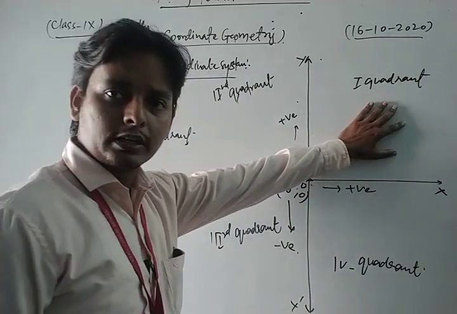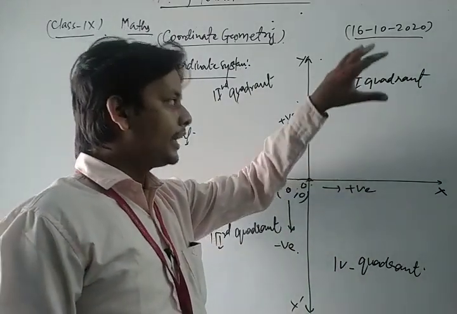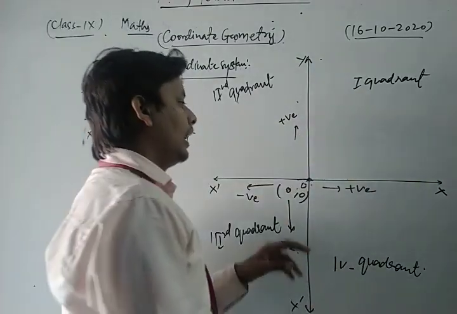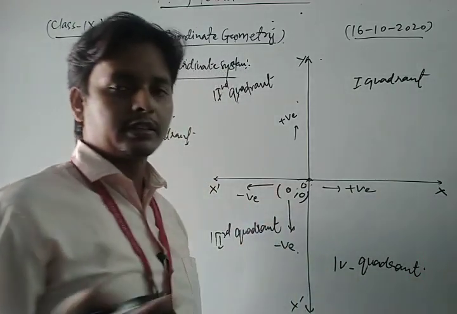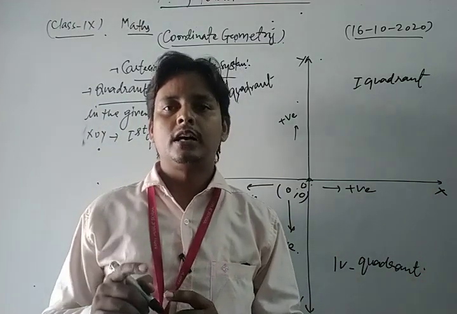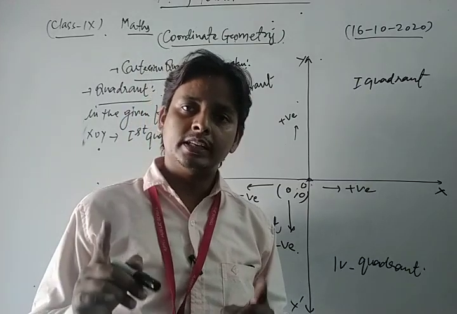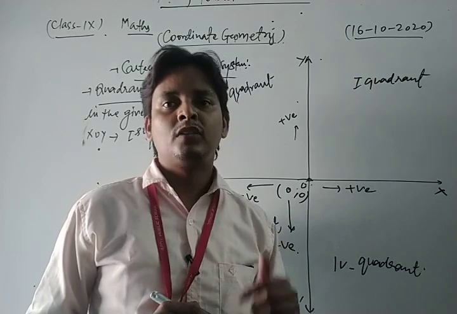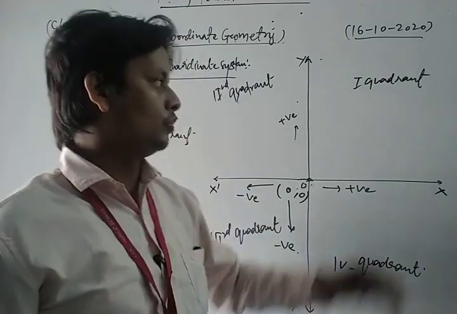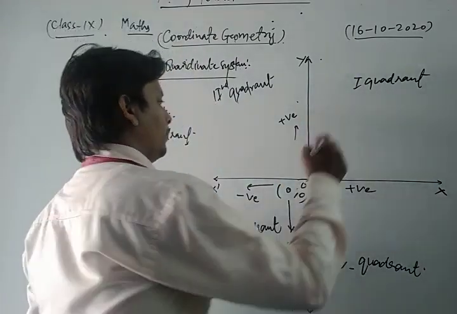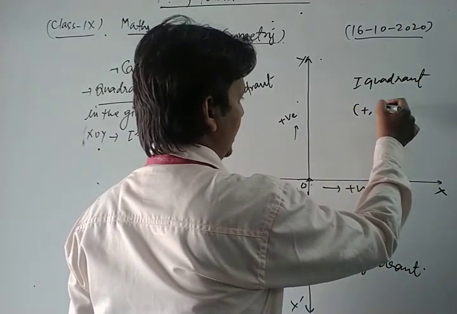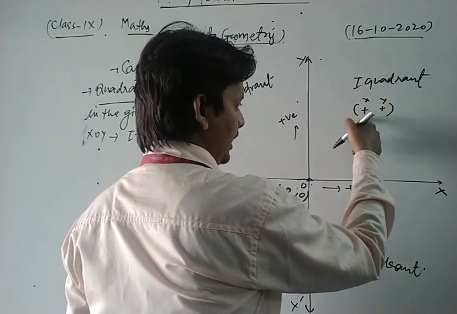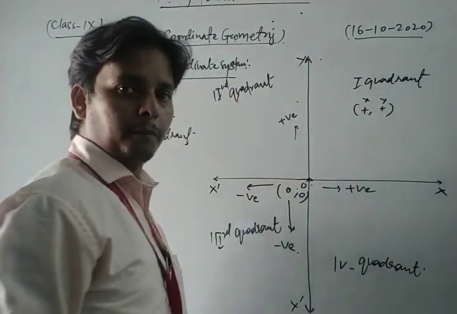So in the first quadrant, dear students, you know that a coordinate is always written in the form of an ordered pair, x y, where x represents the abscissa and y represents the ordinate. In the first quadrant, both the abscissa and the ordinate are positive.